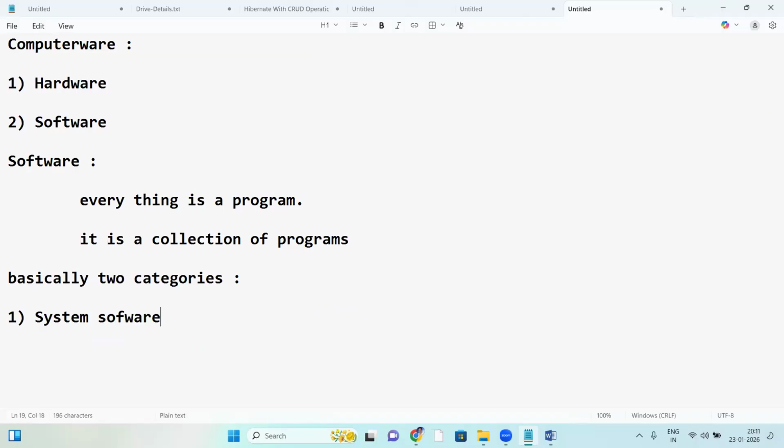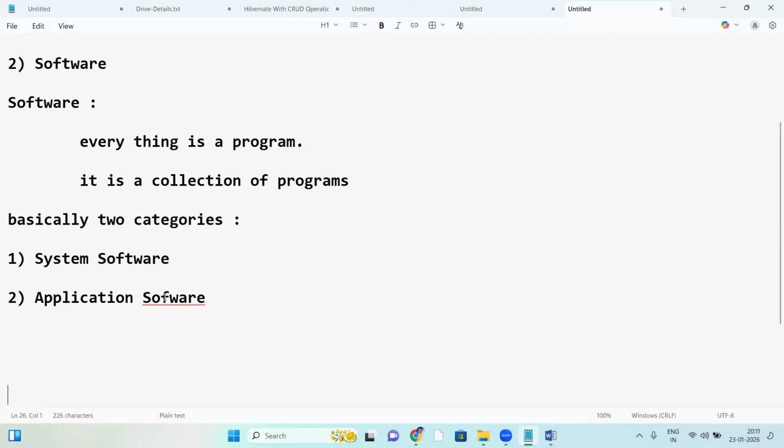First one, system software. Second one, application software. Software basically has two categories: system software and application software. What is system software? Let us talk about system software.